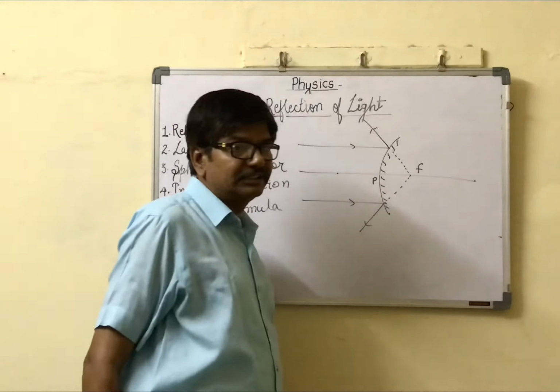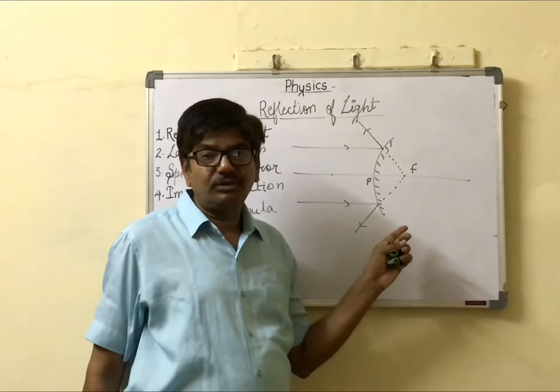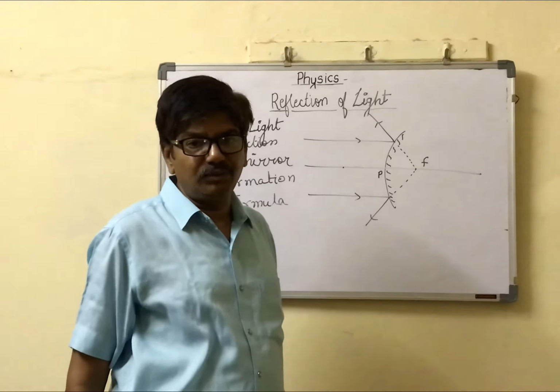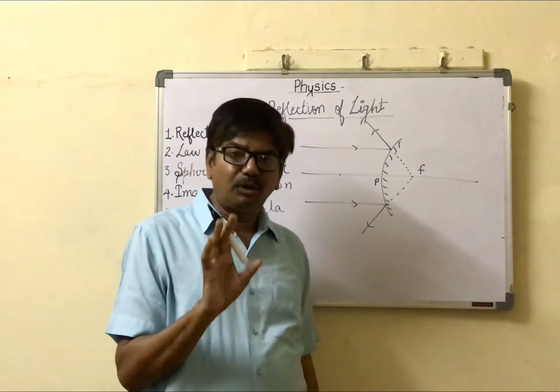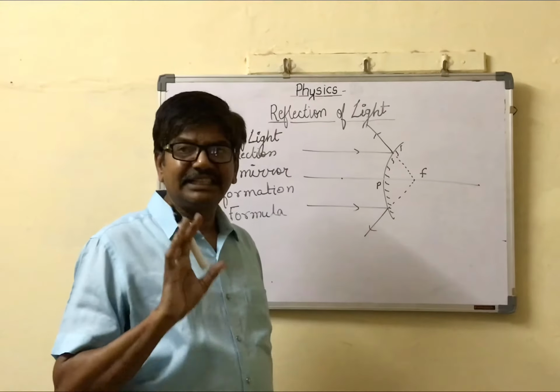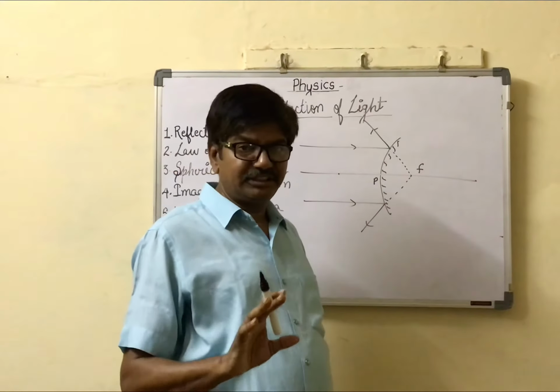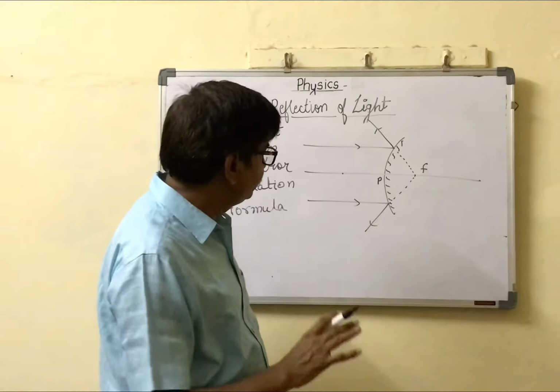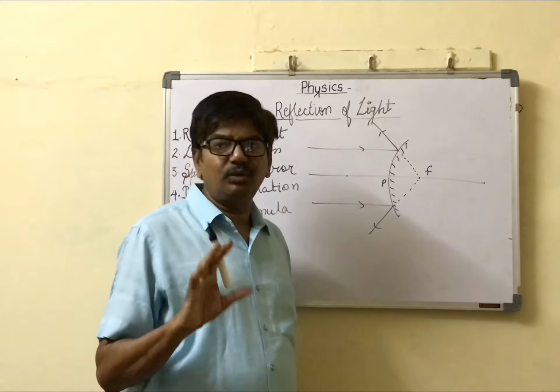This is the focus. This is the figure of a convex mirror. This distance P to F is also the focal length. So there are some important definitions: pole, center of curvature, radius of curvature, principal axis and principal focus, and the relation between F and R: F is equal to R by 2.